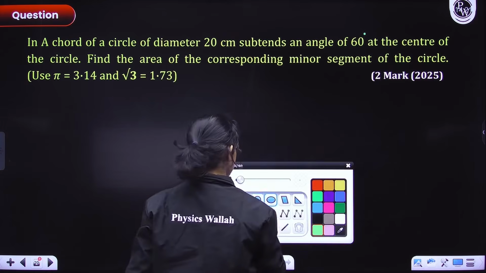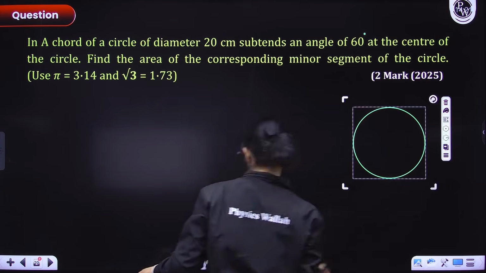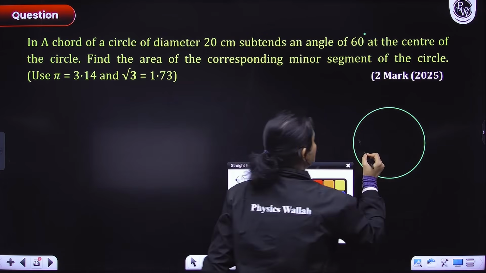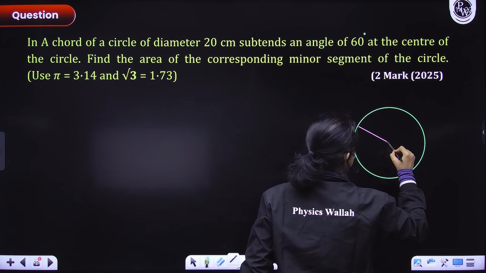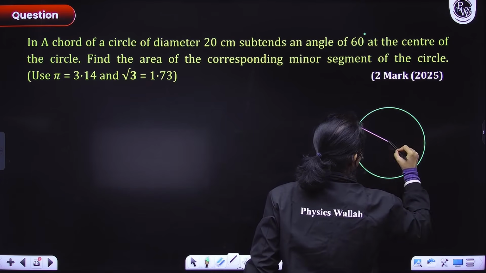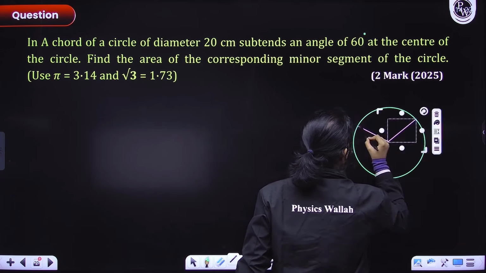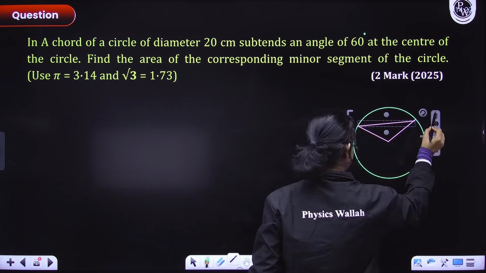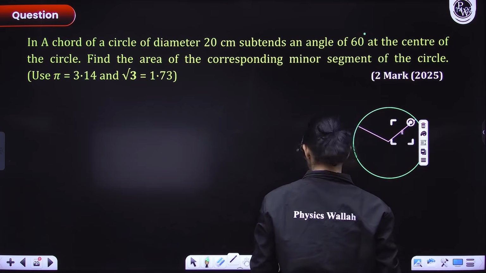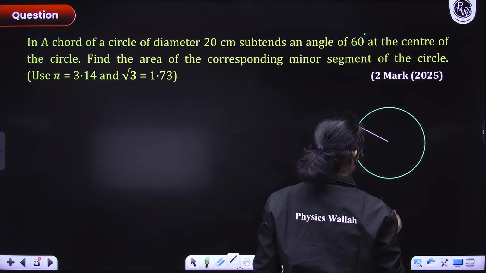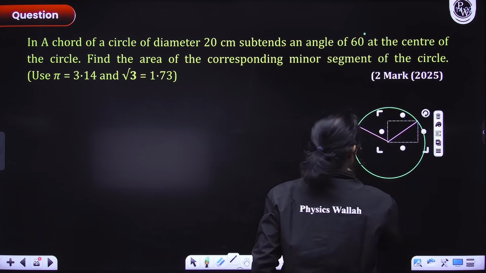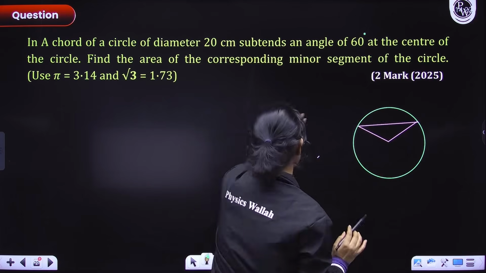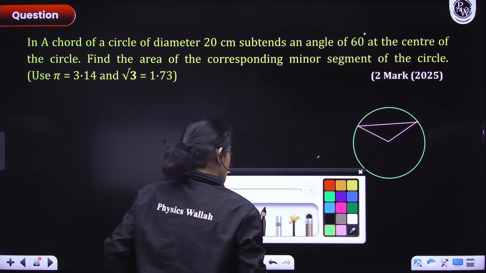So let me first make the diagram here. This is my circle, everyone. Okay, and let's just suppose this here, this here, this here. Wait. Okay, let me make this again. I'm sorry, people. Okay, and this here. Okay, so this is thoda sa idhar udhar. Please forgive me, everyone.